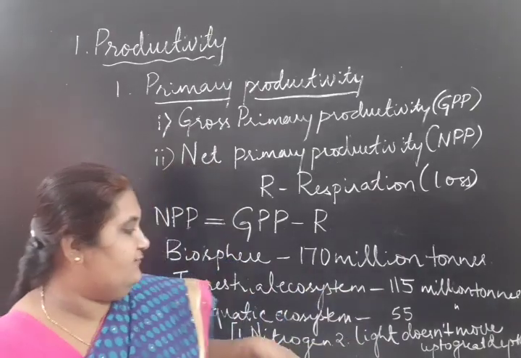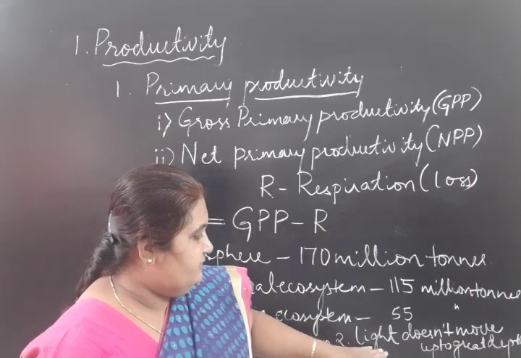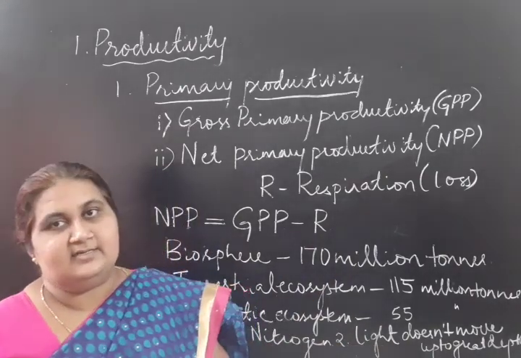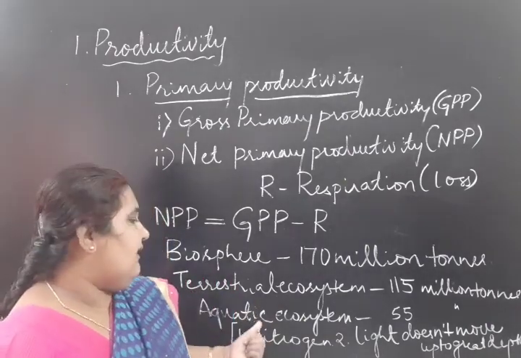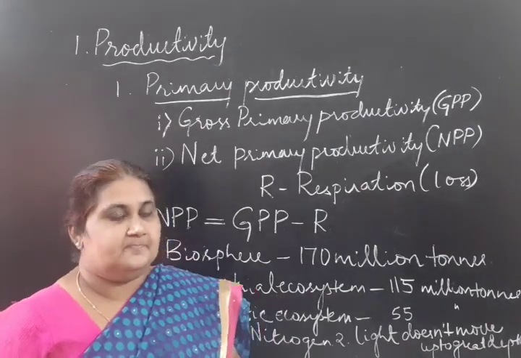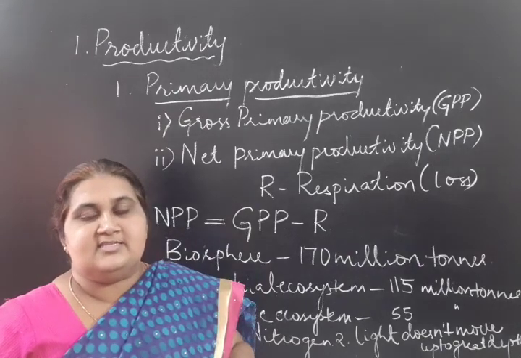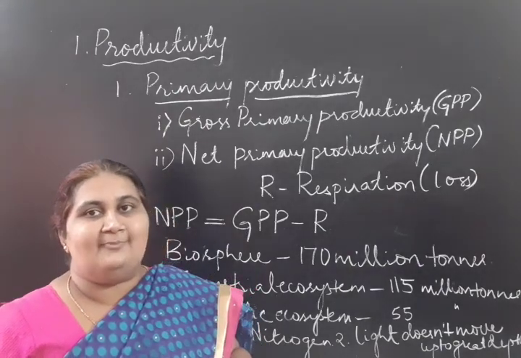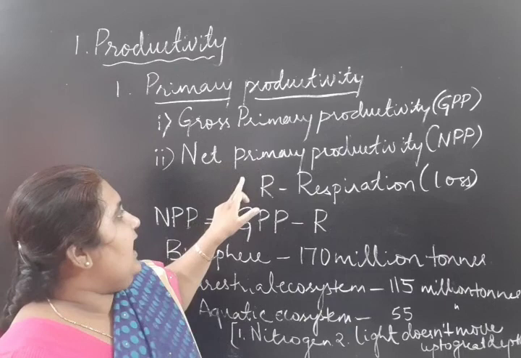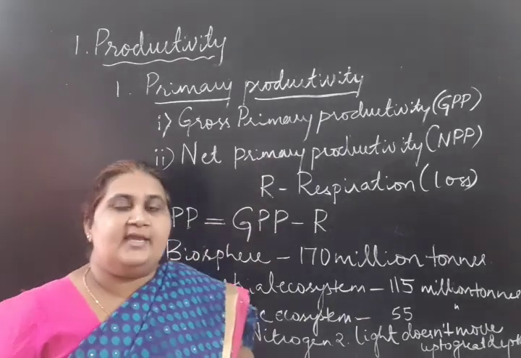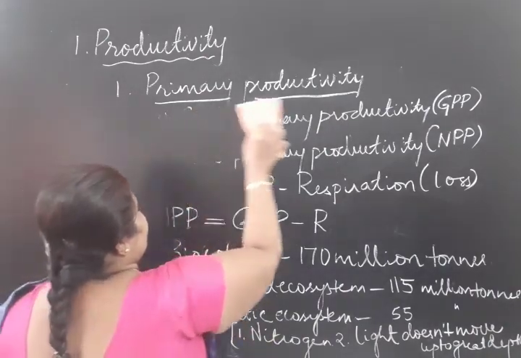Only in the upper part can we find the photic zone. Light does not move up to a greater depth within the ocean. So these two are the limiting factors in an aquatic ecosystem. As a result of photosynthesis, the total organic matter, energy or biomass synthesized is GPP, and NPP is the stored energy or biomass for the herbivores or decomposers.